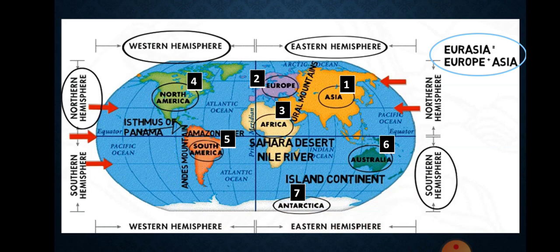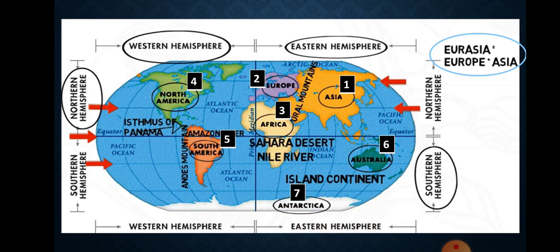Next is Africa. Africa is the second largest continent after Asia. A large part of Africa lies in the northern hemisphere. It is the only continent through which the Tropic of Cancer, the Equator and the Tropic of Capricorn pass. The Sahara Desert, the world's largest hot desert, is located in Africa.